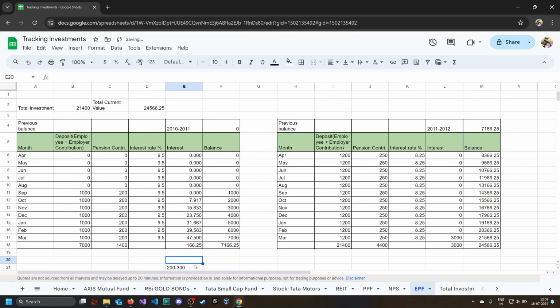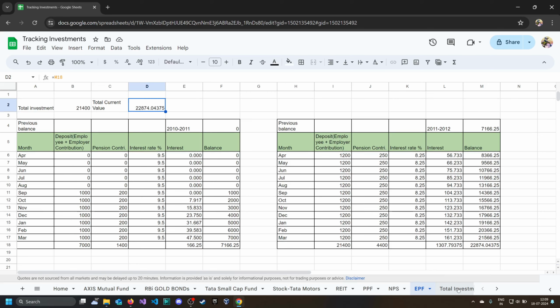But if we are calculating, this is the way: we copy this formula here, and here we have M6 minus I6, and just drag it. So there is your interest and there is your current value. Like this way you can track your EPF data.